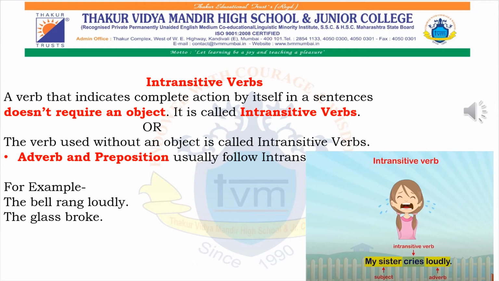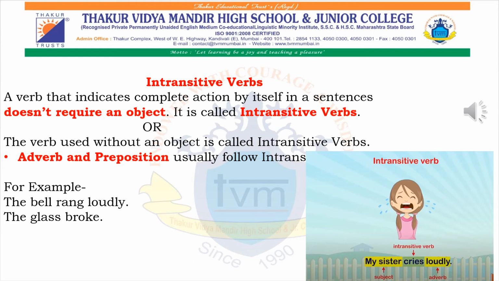And I'm giving you one more trick. In an intransitive sentence, adverbs and prepositional phrases usually follow the intransitive verb. I repeat, adverbs and prepositional phrases usually follow an intransitive verb.